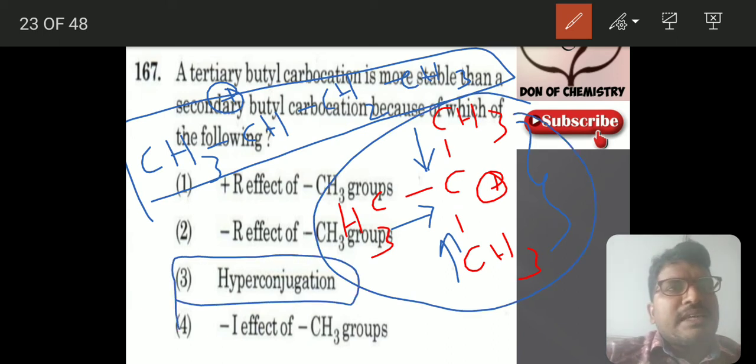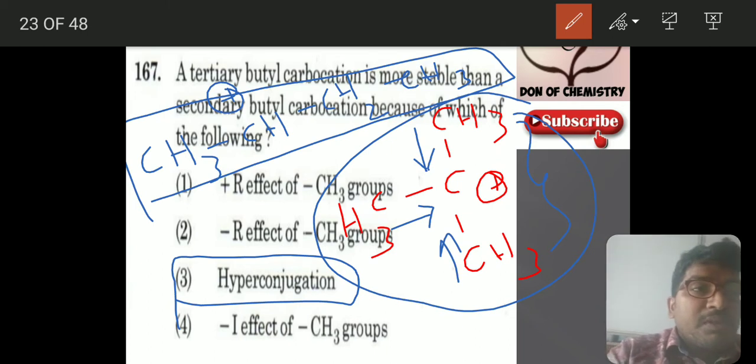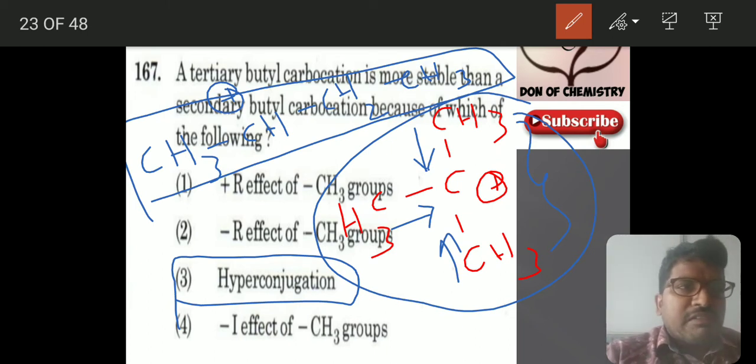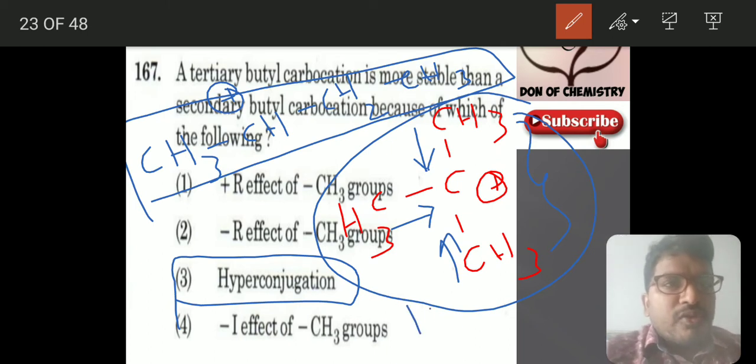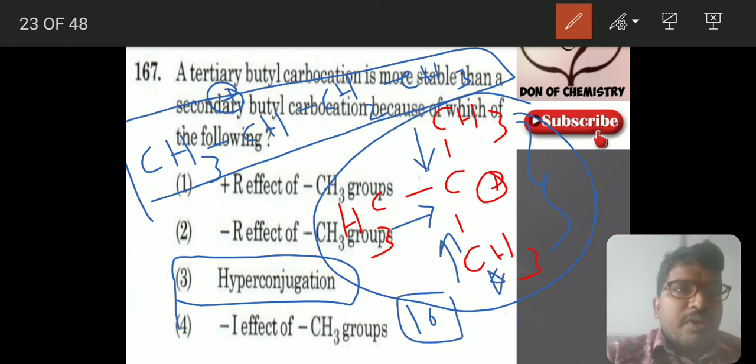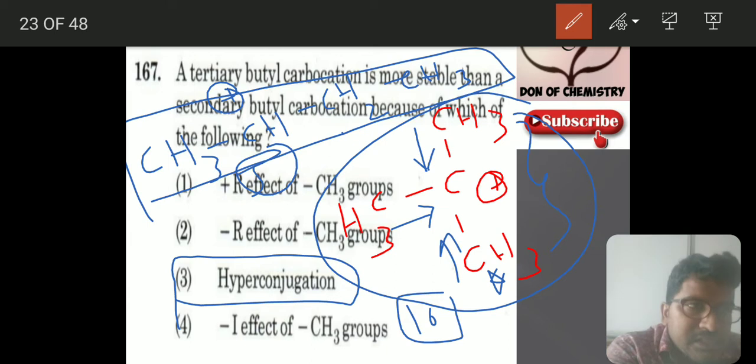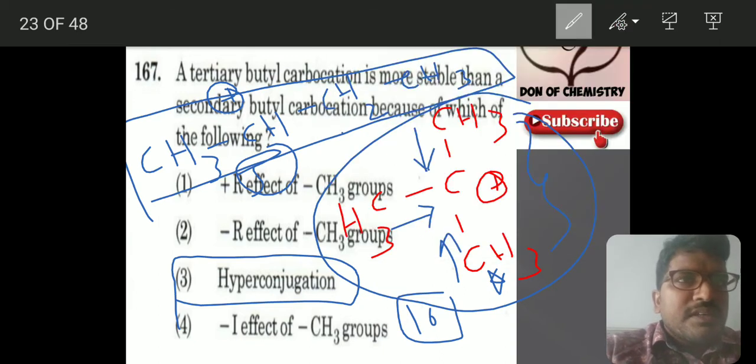The extra methyl groups are there, so 3 methyl groups are there and 9 hydrogens are available, so 10 structures are possible with this. So more hyperconjugation means more stability will come. In this case 5 structures only are possible, so the main reason for the stability will be hyperconjugation. Next, let's move to the next one.